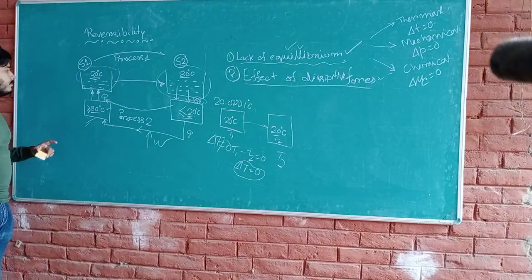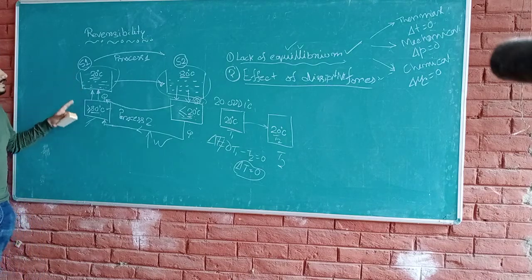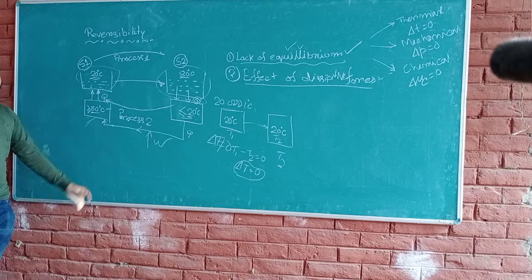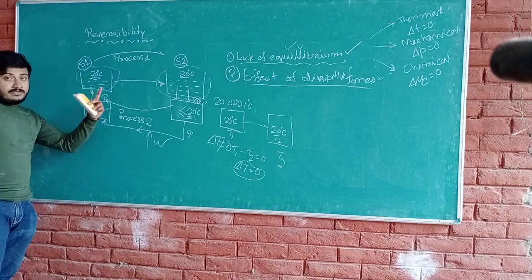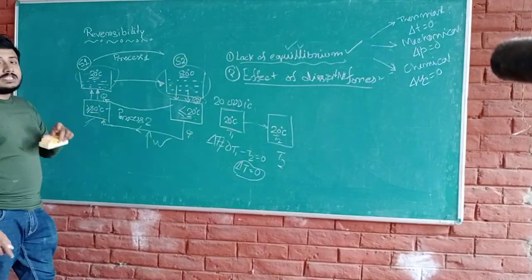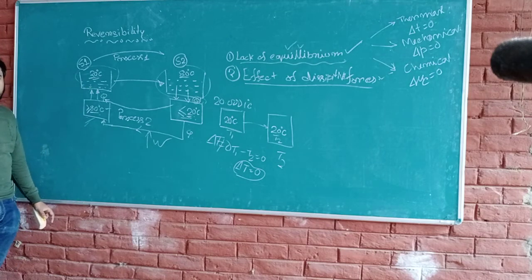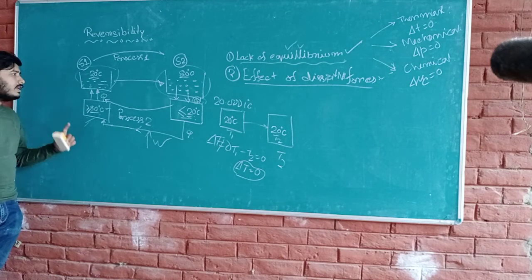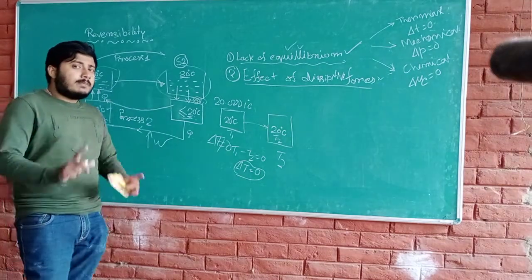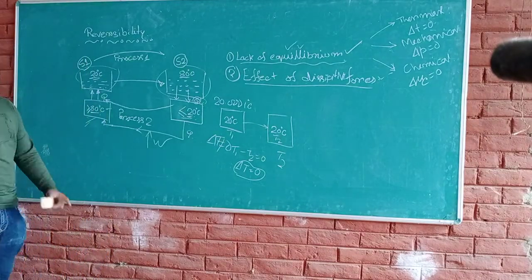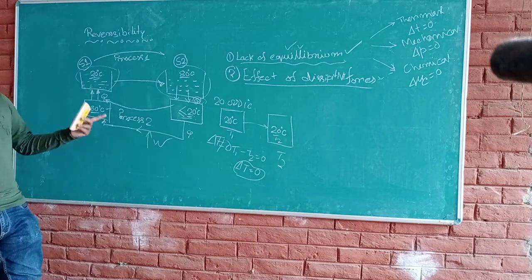So we will take the same example as the previous one, just like the raising of the temperature from 20 degrees centigrade to 80 degrees centigrade. In the previous class, whatever I explained, I explained that the process is irreversible. Now how do we consider this process as reversible, not fully reversible, but reversible in limit? And what are the conditions for reversible in limit? So we'll take the example once again.